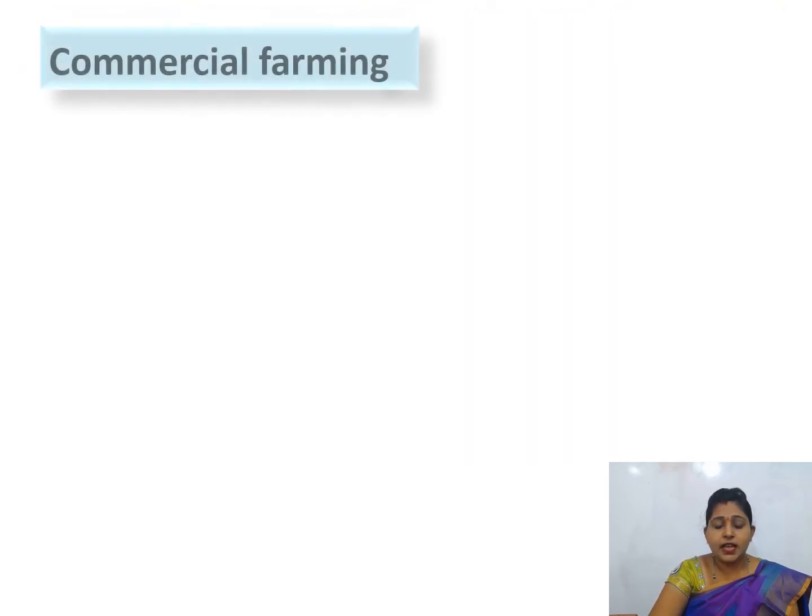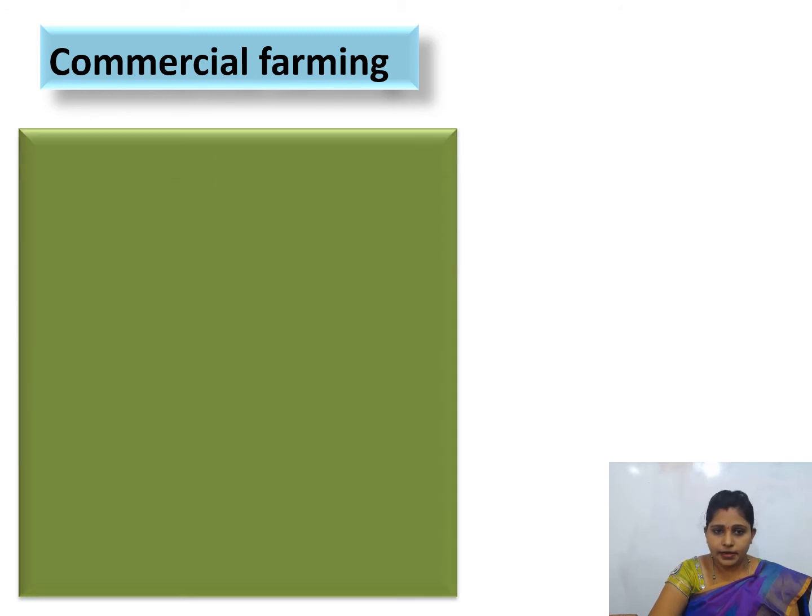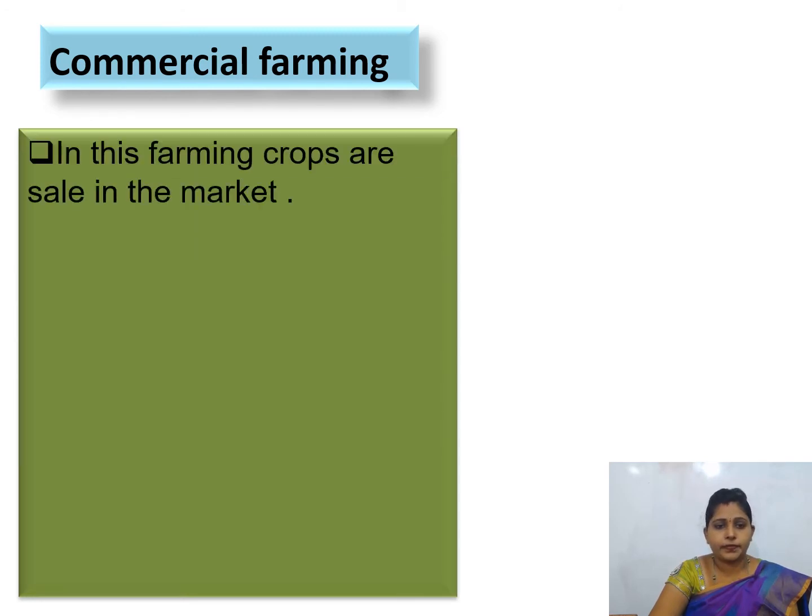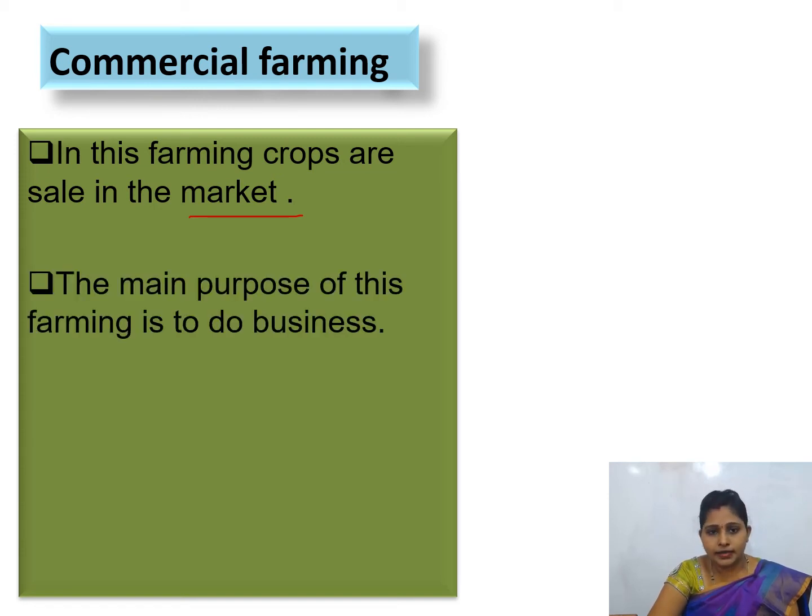Next is commercial farming. In this farming, crops are sold in the market. Commercial farming means the crops that are grown are sold in the market.